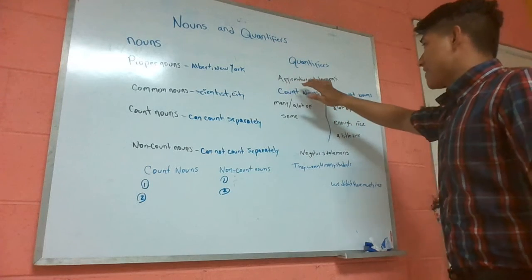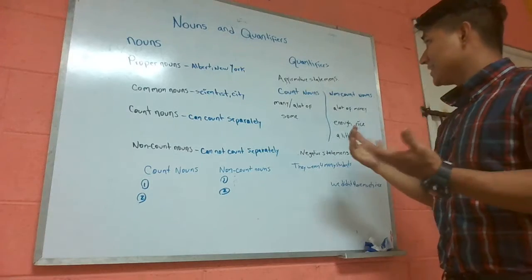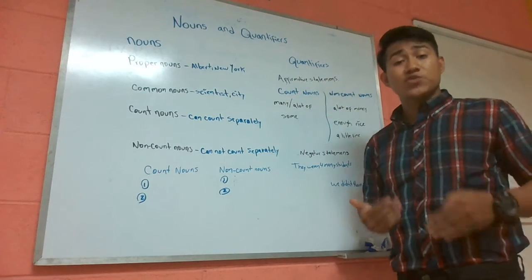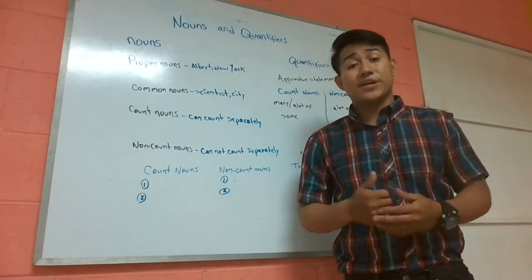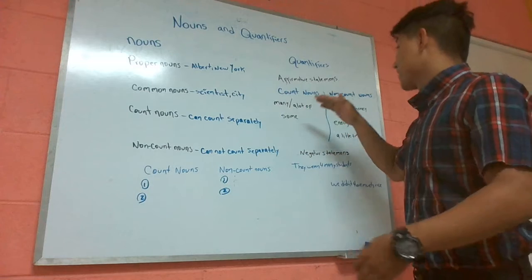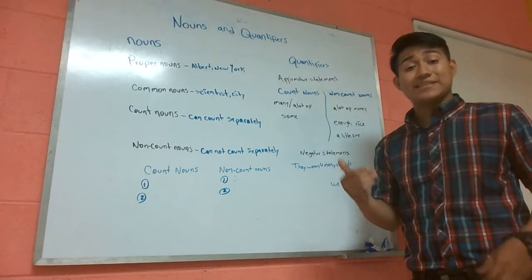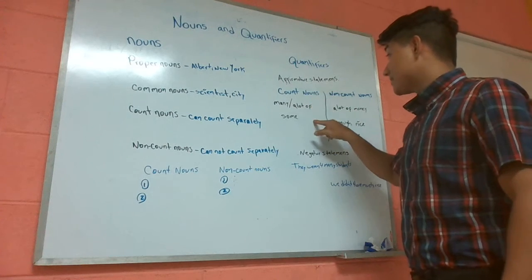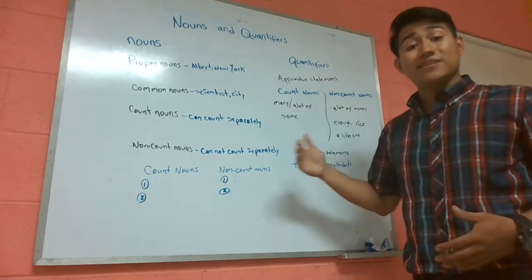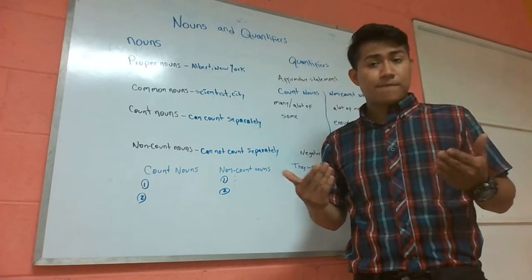For example, we have the affirmative statement, count nouns. In this case, with the quantifiers, we will need to identify the difference because they are used in different ways. When we talk about count nouns, we will need to differentiate that in this type of cases we have many, a lot of, and some. There are more, but these are the most useful and also the most important.